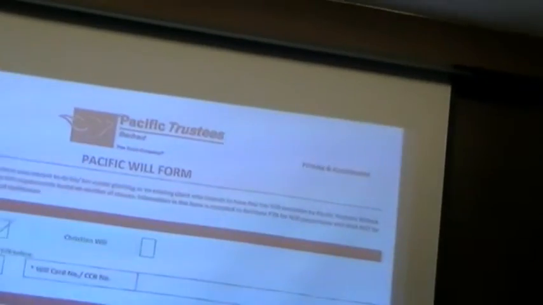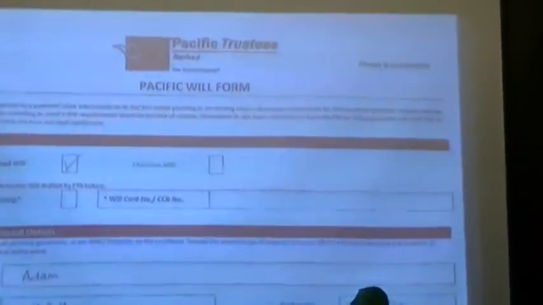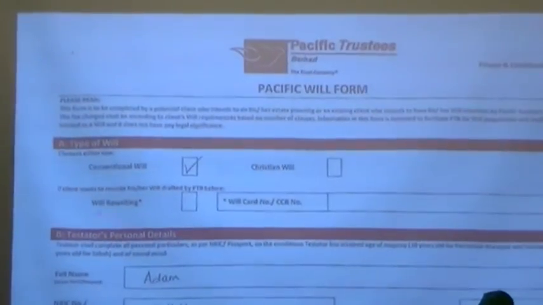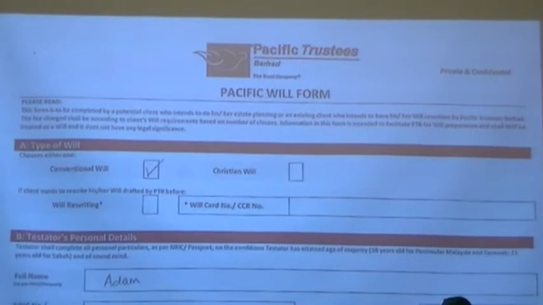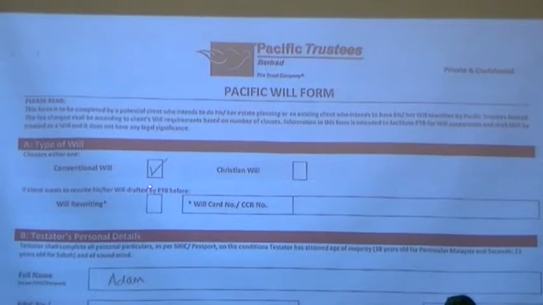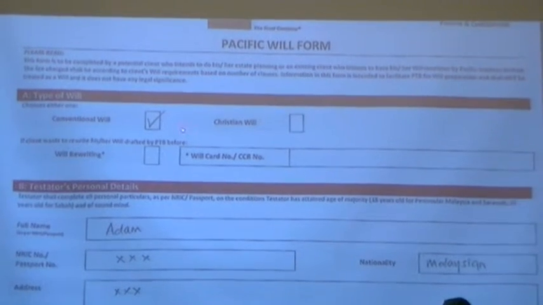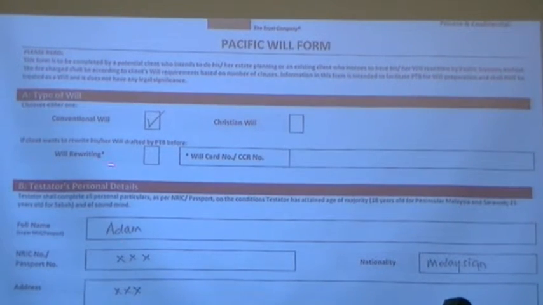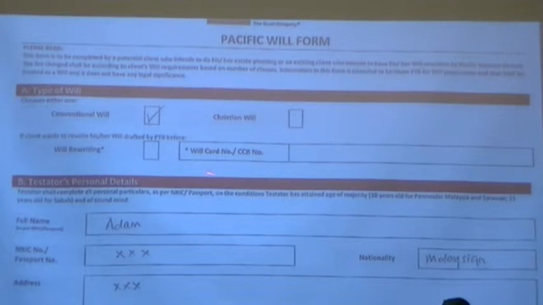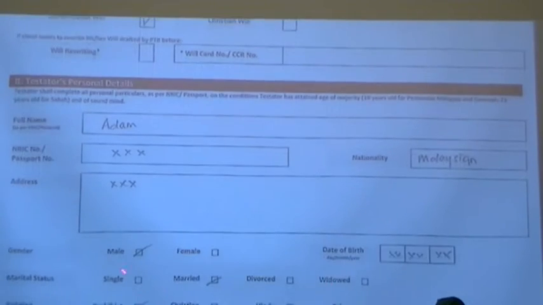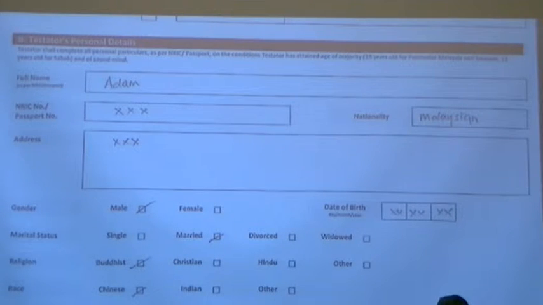This is the Pacific will form. So you have section A, the type of the will. For Adam's case, he has opted for the conventional will. And then we also have the Christian will, but he has opted for the conventional will. Then section B would be Adam's personal details. So this is quite general. Just fill up his personal details.